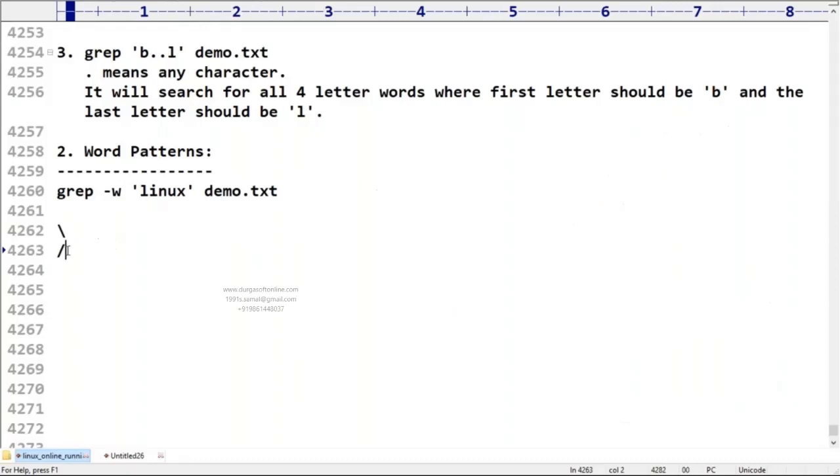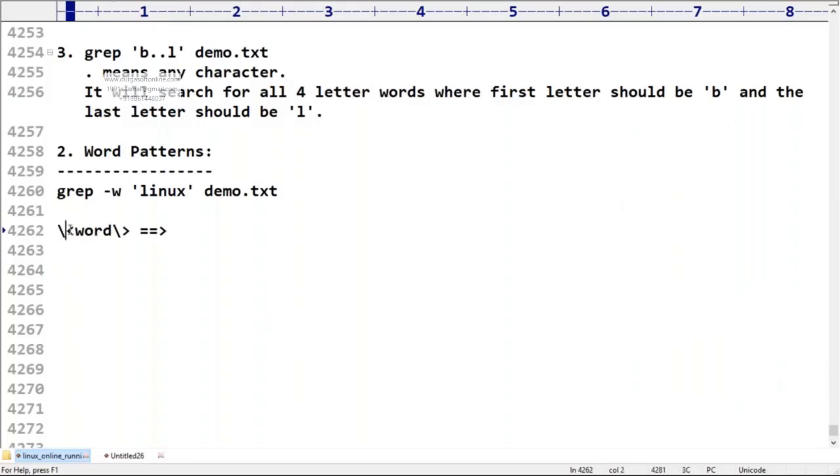Here, this is the forward slash. The first one, the backward one, is the backslash. Remember, this is the backslash symbol. So now backslash, then the less than symbol. Observe very carefully: backslash less than symbol. Now you take your word, and then again backslash greater than.